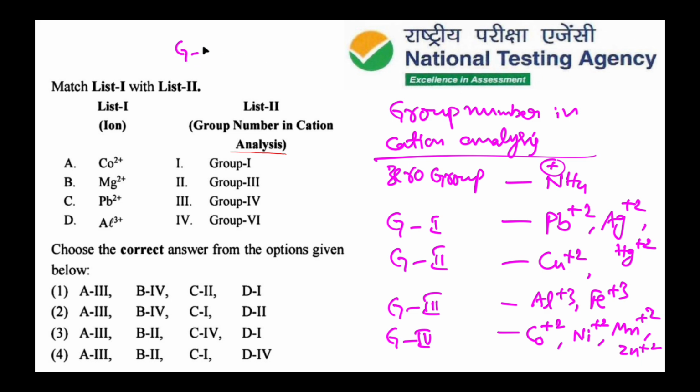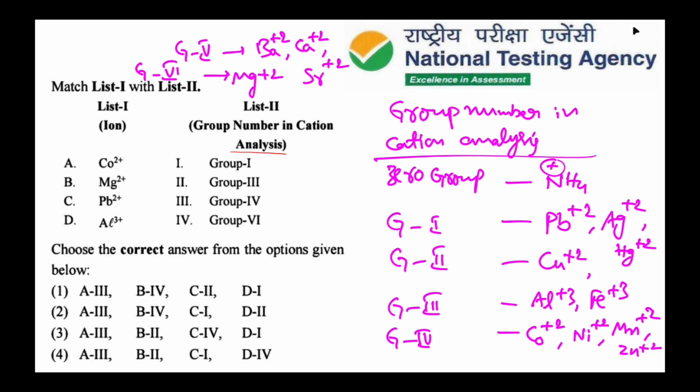Then group 5, that is barium, strontium and calcium. Group 6, that is Mg plus 2, magnesium ion. So these are the total groups.